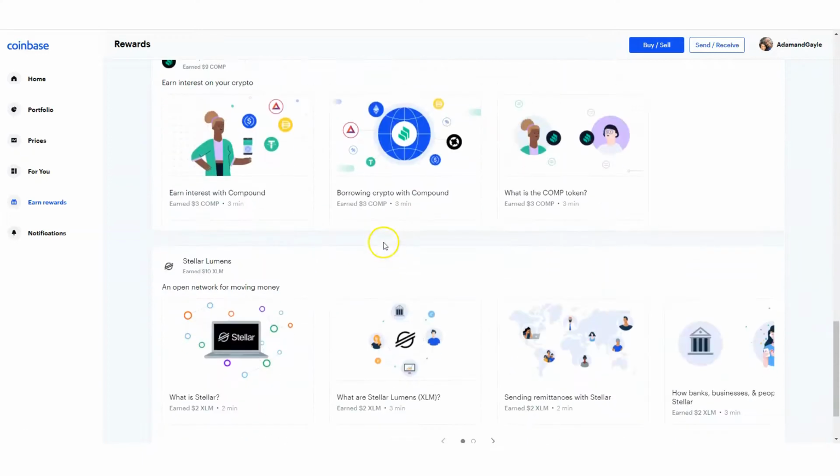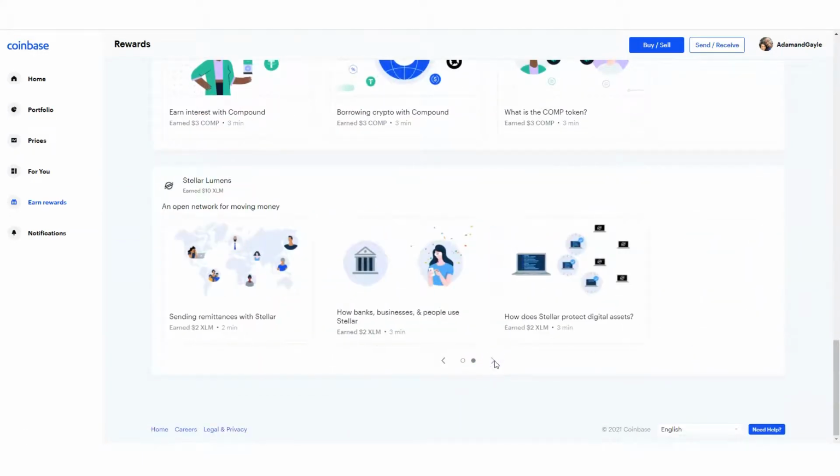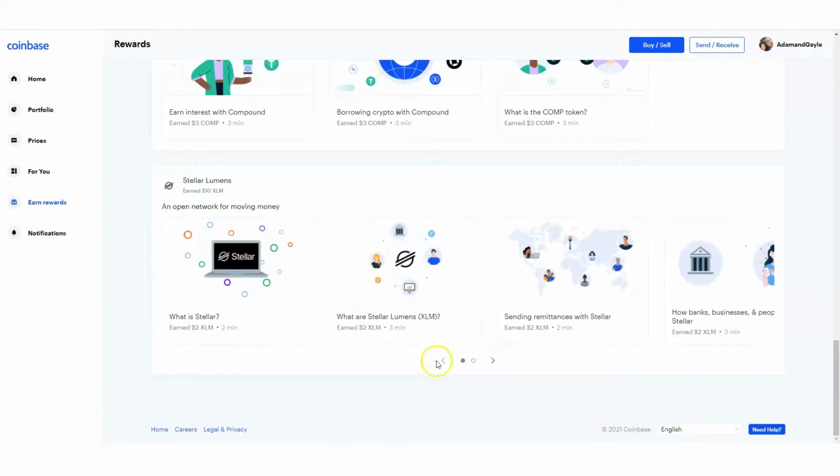Also, let me look at the bottom here. Here's all the rewards that I've done. Then I can go right here if it's more. See, I like Stellar, because with Stellar I was able to earn 2, 4, 6, 8, 10. I was able to earn $10 in Stellar rewards just by going through the process.